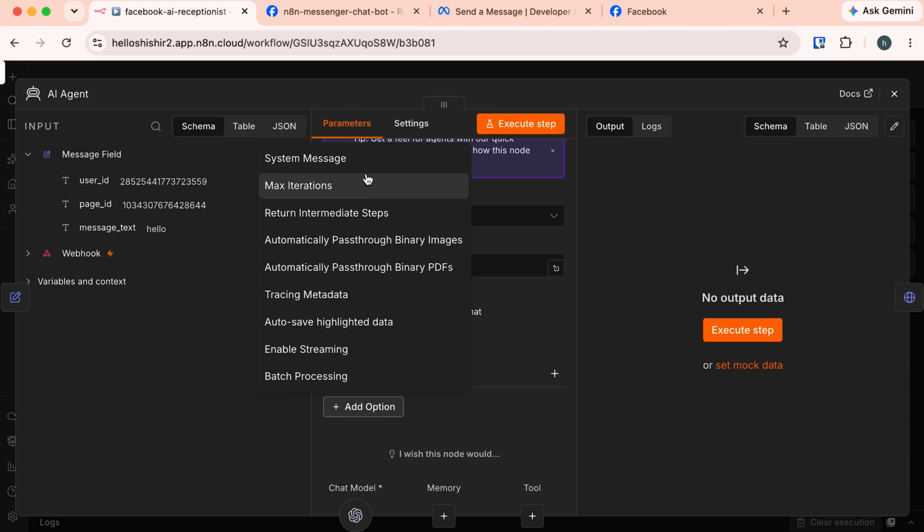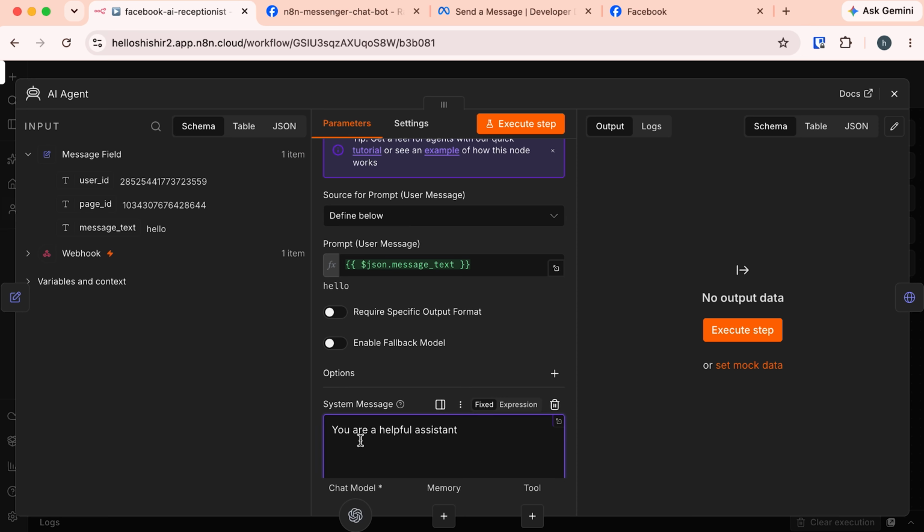Let's say we want to add a system message. Using this system message, we can give the AI some specific rules. Those rules help it to generate the right response. For now, let's keep it simple. I'll keep this text here. You are a helpful assistant. We'll add more instructions as we go.